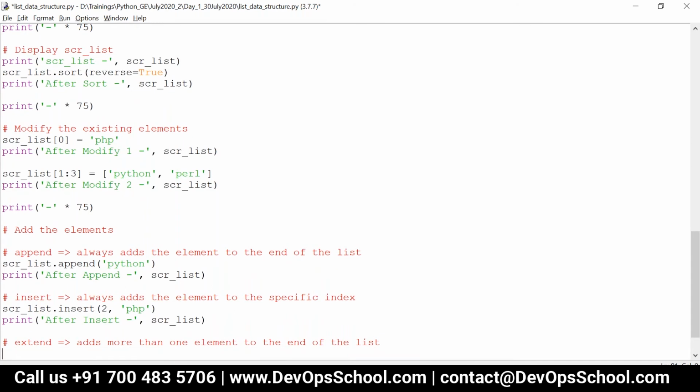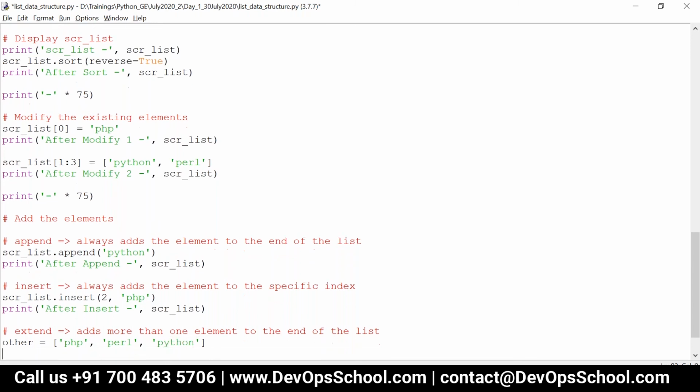Okay, consider I have another list called other. Let me have PHP, Perl, and then Python in this list. I have something like this. So now what I am going to do is scr list dot extend of other.